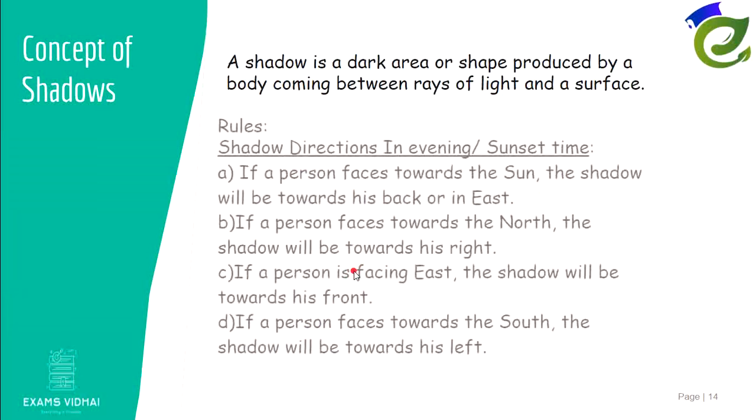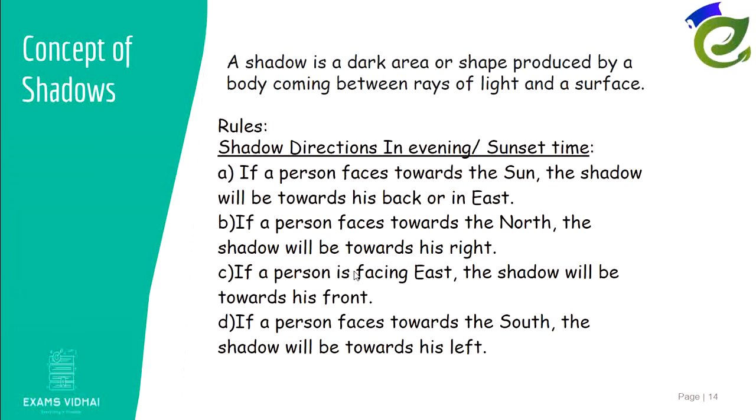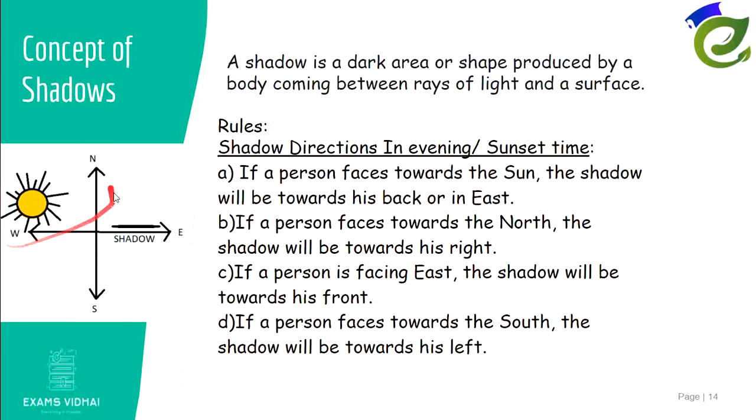Now let us see the same thing for the evenings. Now sun sets in the west direction. So during evenings, sun will be present in the west direction. And then if sun is present in the west direction, the shadow will fall on the east direction, right? So that is only the first point. When the person is facing the sun, that is, he is facing the west direction, the shadow will be towards his back, that is the east direction.